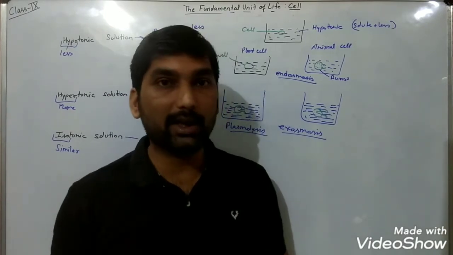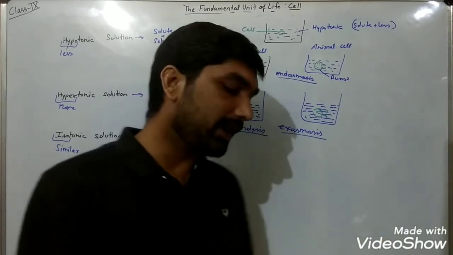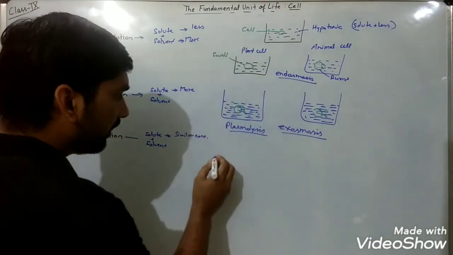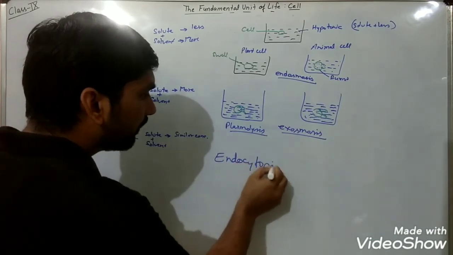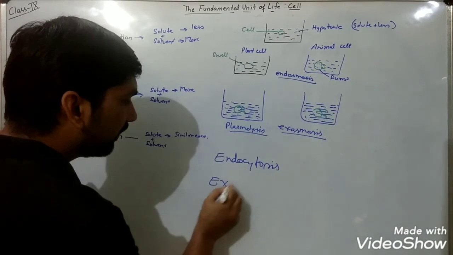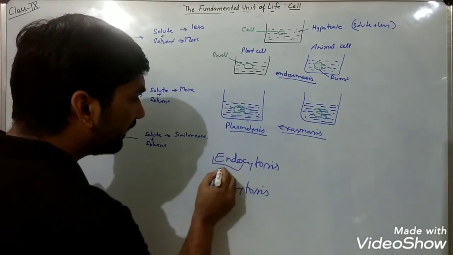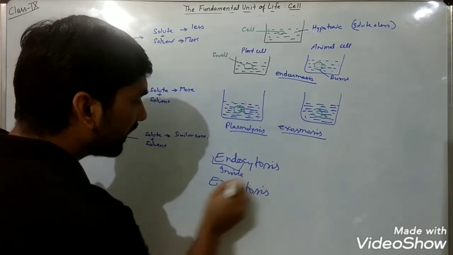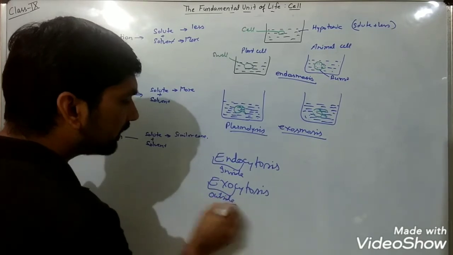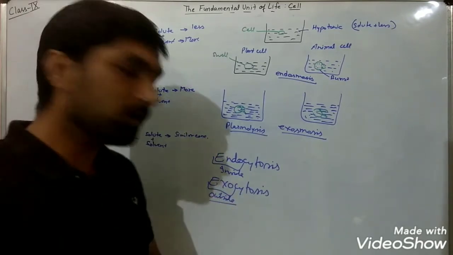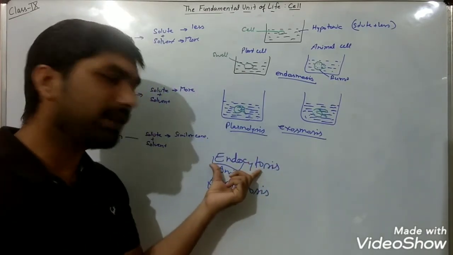And when we consider a similar process, that is known as endocytosis and exocytosis. Two more processes are there: endocytosis and exocytosis. Endo means inside, exo means outside. If the movement of substances occurs inside the cell, that is known as endocytosis.